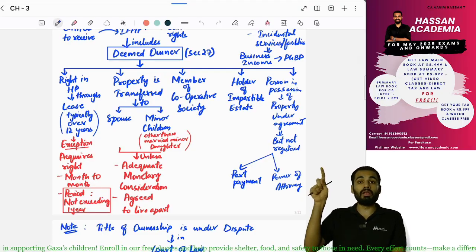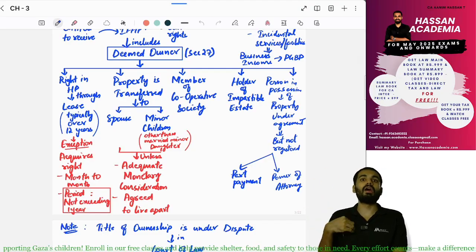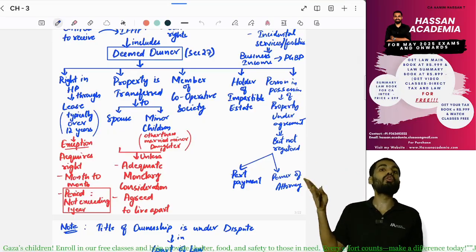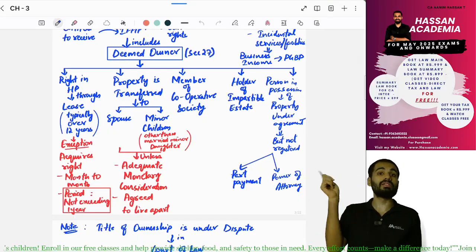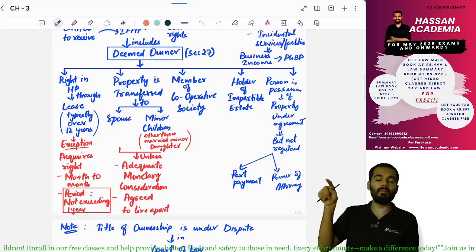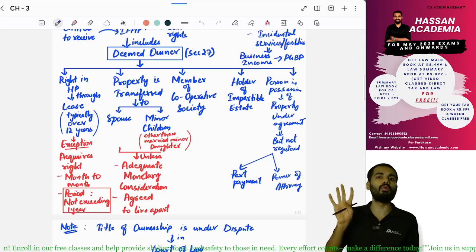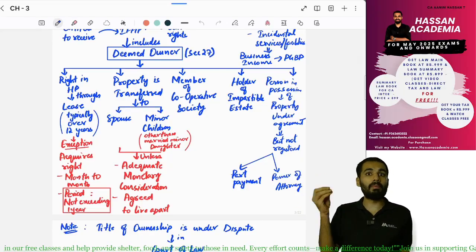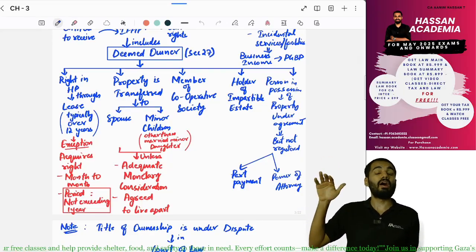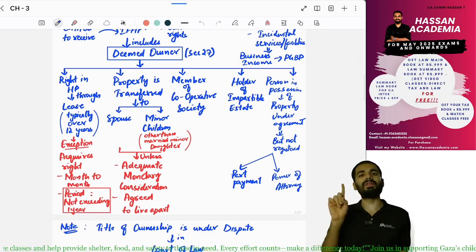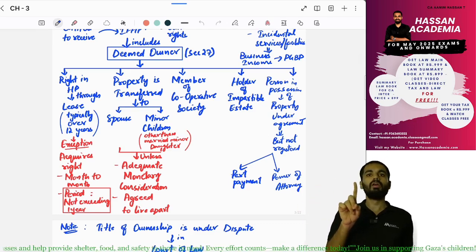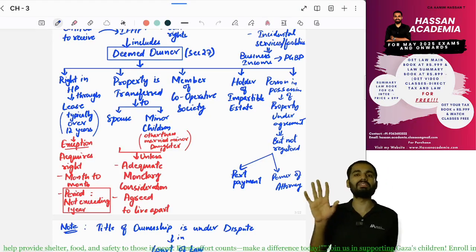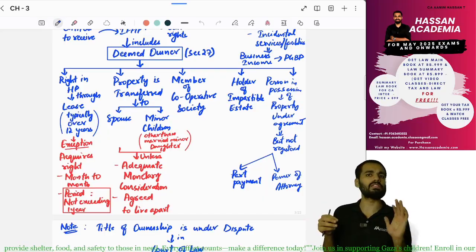Next, a cooperative society is having a house property in its own name, but they are giving members the right to use the property. In that situation, the member will be considered as what? The member of the cooperative society will be the deemed owner. Next, even though you are not registered, because you have made part payment and you have got the possession of the house property, still you will be the deemed owner. These are the situations where you are considered as deemed owner under section 27.